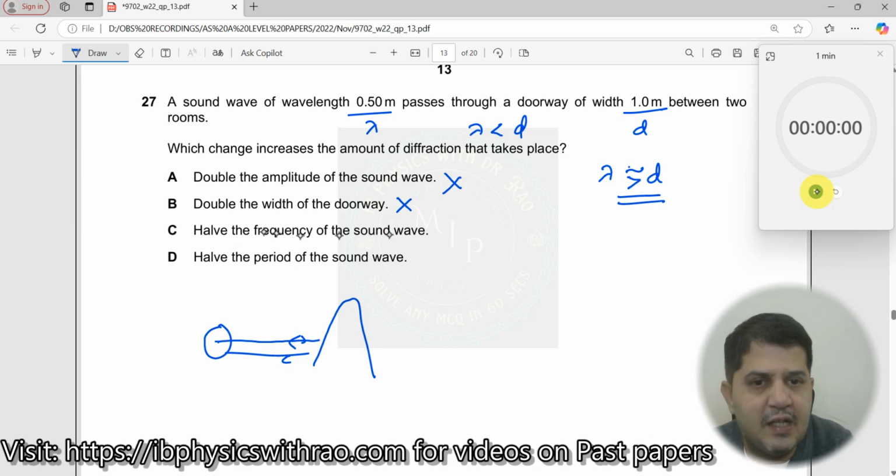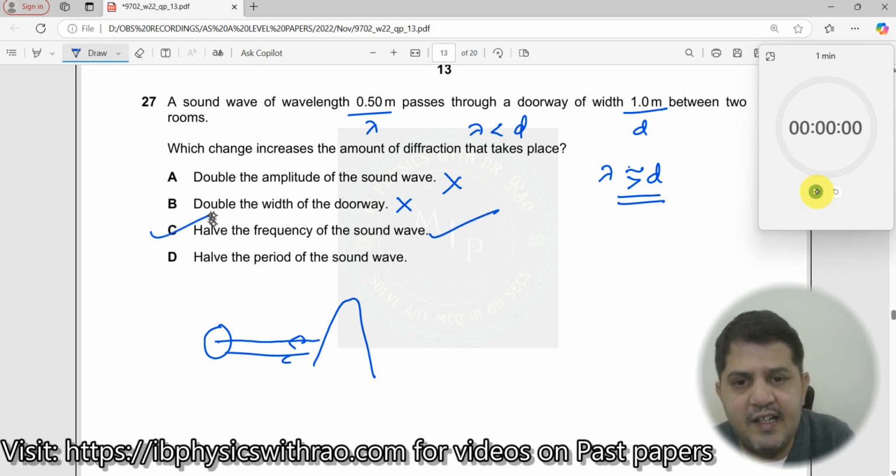Half the frequency. When you halve the frequency, what will happen to the wavelength? The wavelength will double, which means it is nearly equal to 1 meter. Therefore, this is the right answer. C is the right answer.